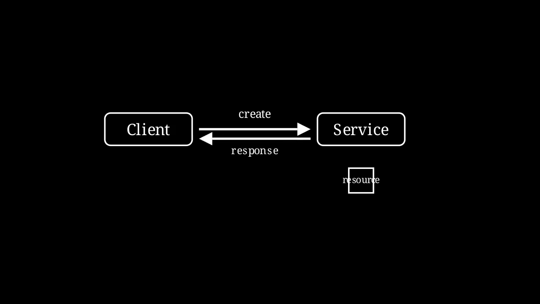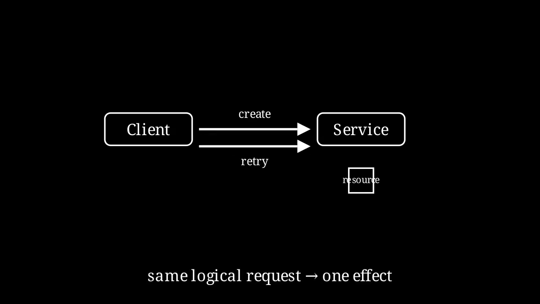There is another trap. Not every request is safe to retry. A read request is often naturally safe, but a request that creates something, charges something, or sends something can have a side effect. A timeout does not prove the side effect did not happen. The service may have done the work, and only the response got lost. That is why APIs with side effects need idempotency. Retrying the same logical request should not create the side effect twice.